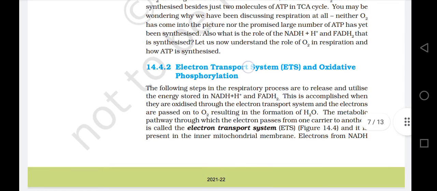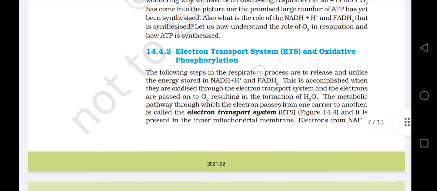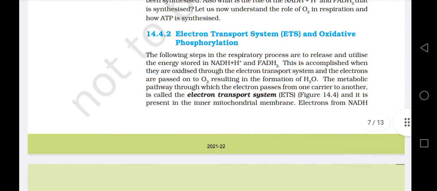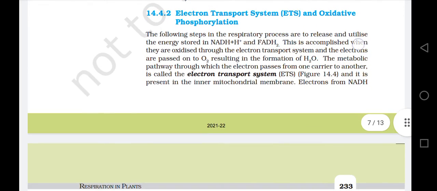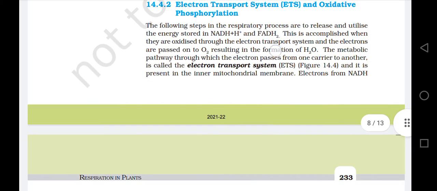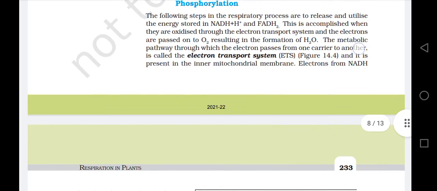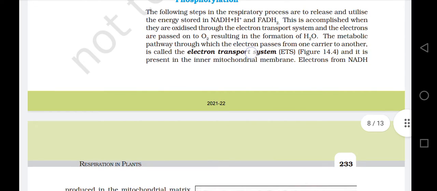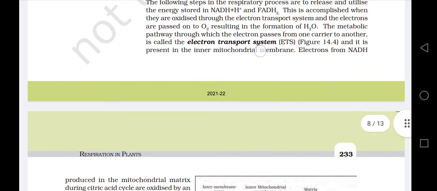14.4.2 Electron Transport System (ETS) and oxidative phosphorylation. The following steps in the respiratory process are to release and utilize the energy stored in NADH + H+ and FADH2. This is accomplished when they are oxidized through the electron transport system and the electrons are passed on to oxygen, resulting in the formation of H2O. The metabolic pathway through which the electron passes from one carrier to another is called the electron transport system, ETS. Figure 14.4. It is present in the inner mitochondrial membrane.